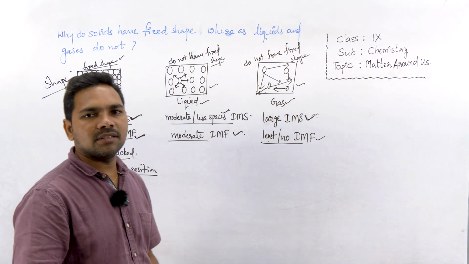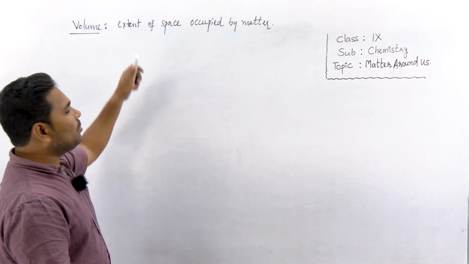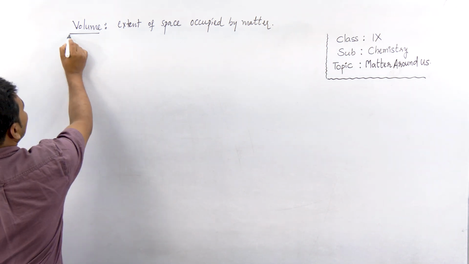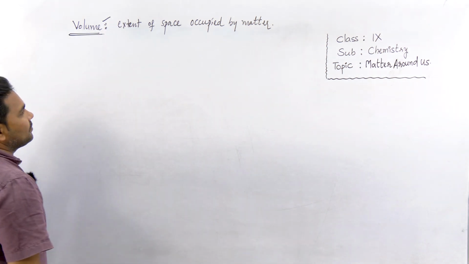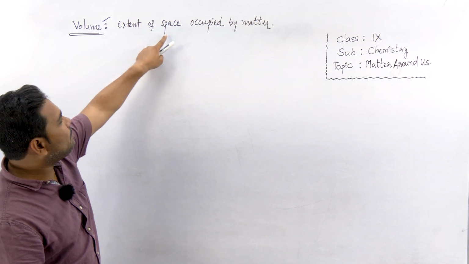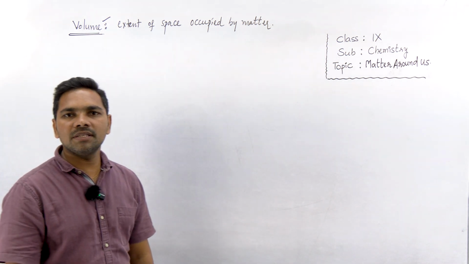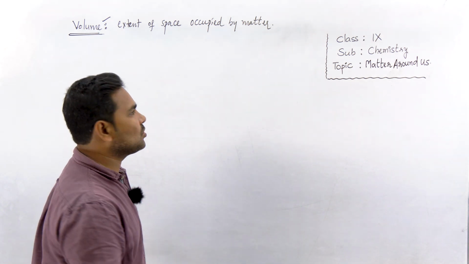Now let us discuss another property of matter. The next property of matter is its volume. What is meant by volume? The extent of space occupied by matter is called its volume.